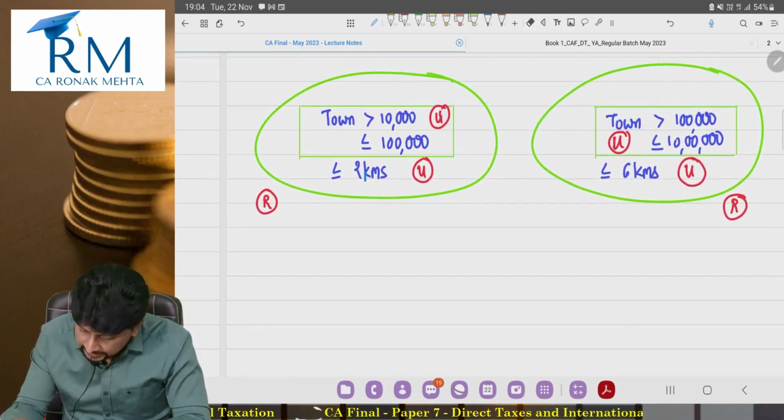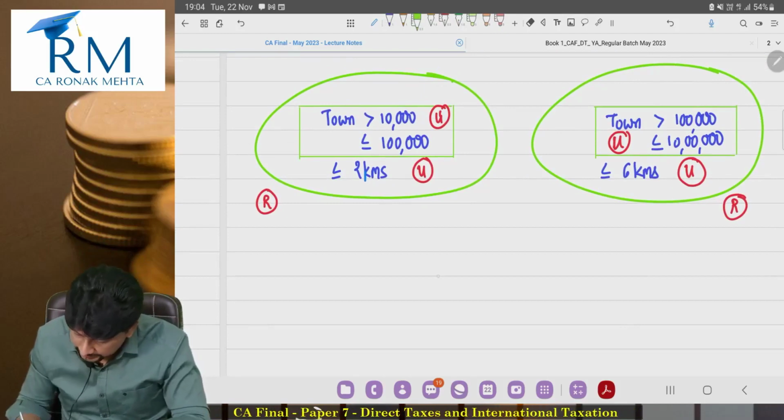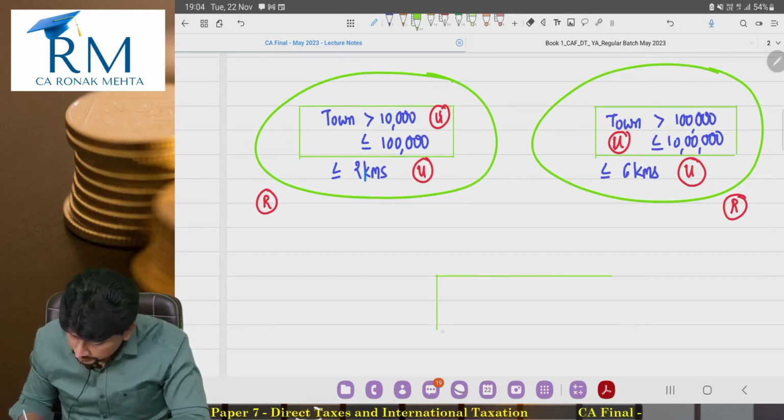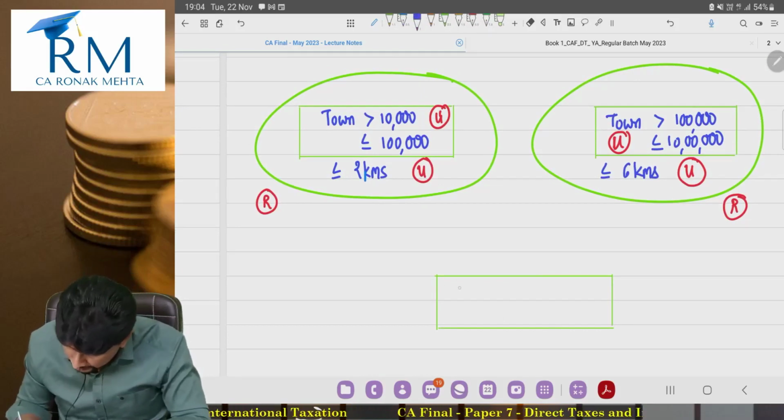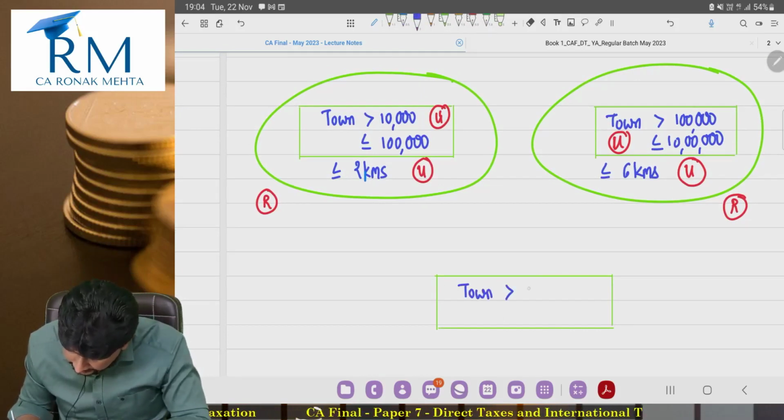And the last part of the definition says that if there is a place where the population, now you can easily guess what I am going to write down, that the population exceeds 10 lakhs.